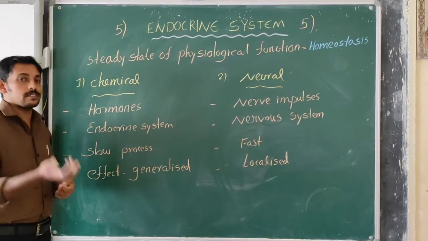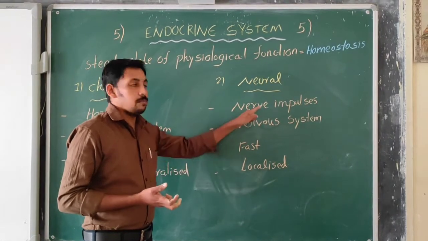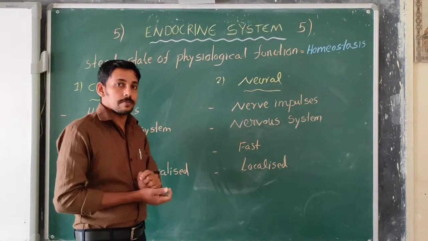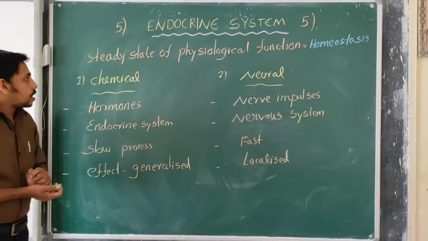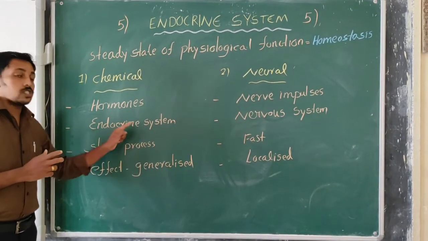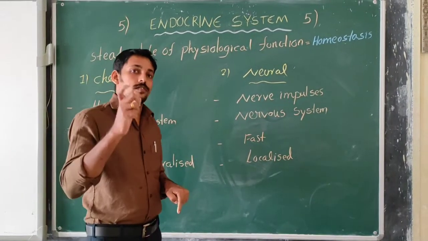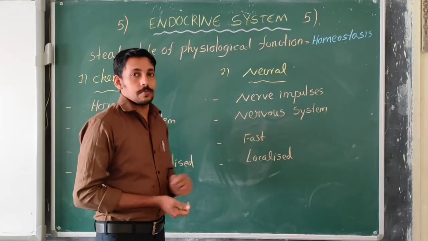Hormones. Whereas the neural control is brought about by the nerve impulses. The chemical control is associated with the endocrine system, whereas the neural control is associated with the nervous system.